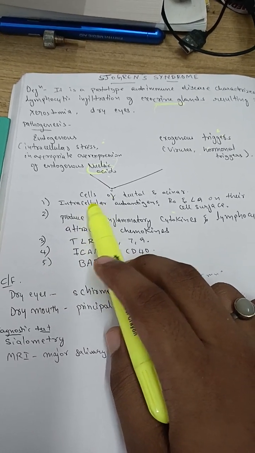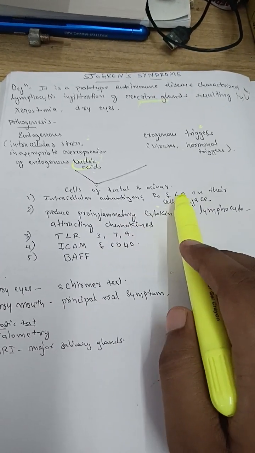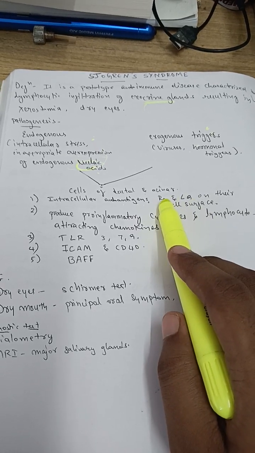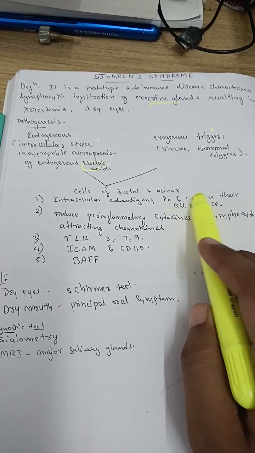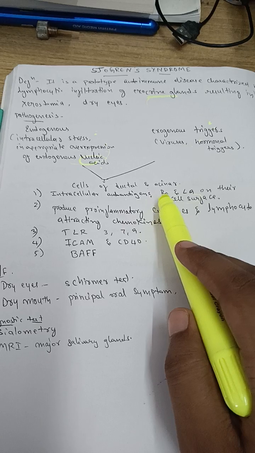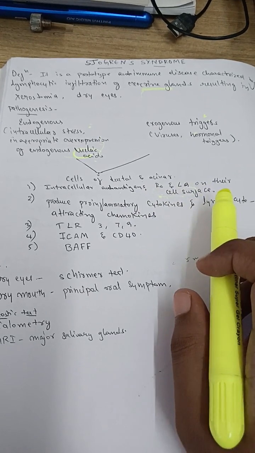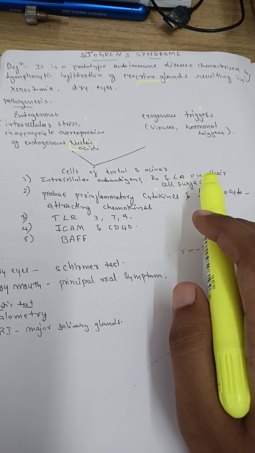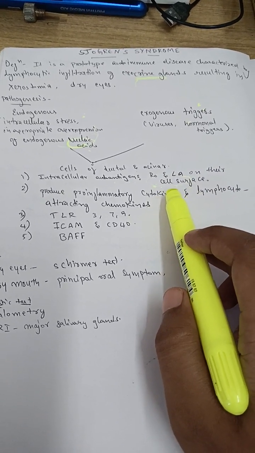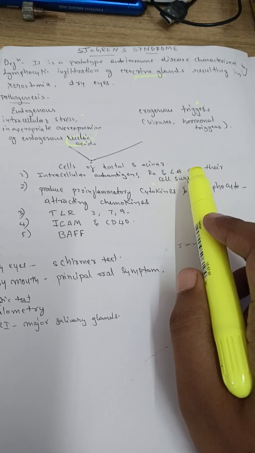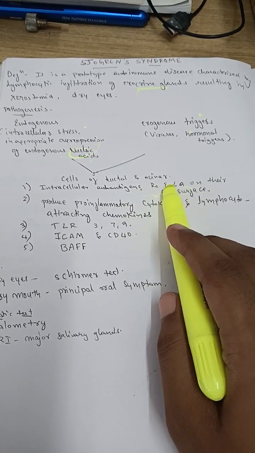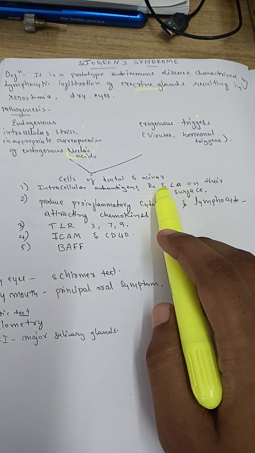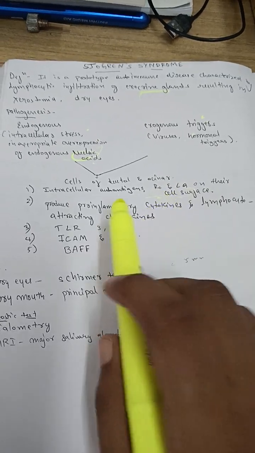Coming to the pathogenesis, intracellular autoantigens like Ro and La are activated on the cell surface. These are the specific features: in 5 to 10% of Sjögren's patients, after a further 10 to 15 years, anti-Ro and anti-La autoantibodies are raised. This is also a characteristic feature of extraglandular manifestation of the disease.